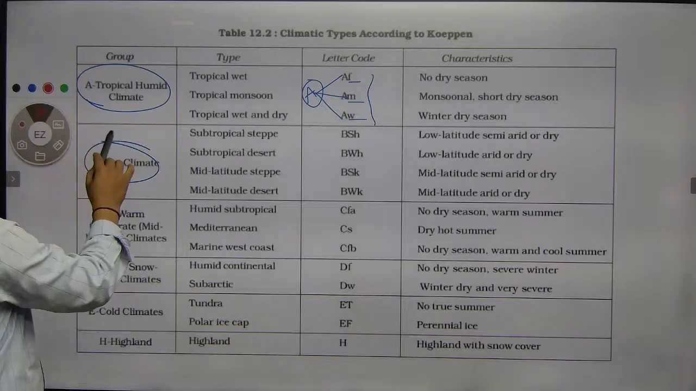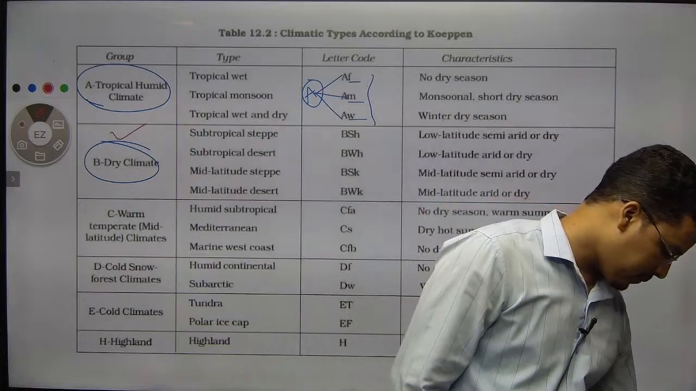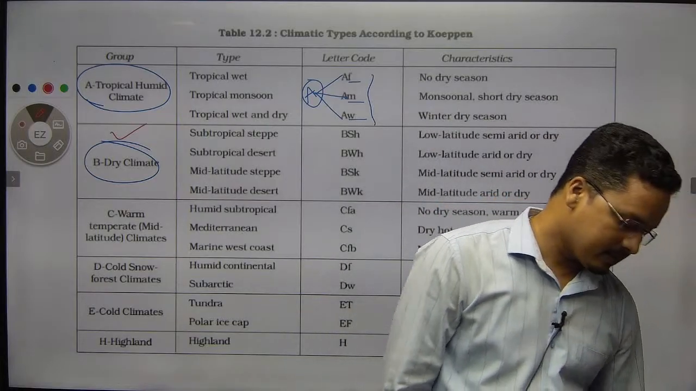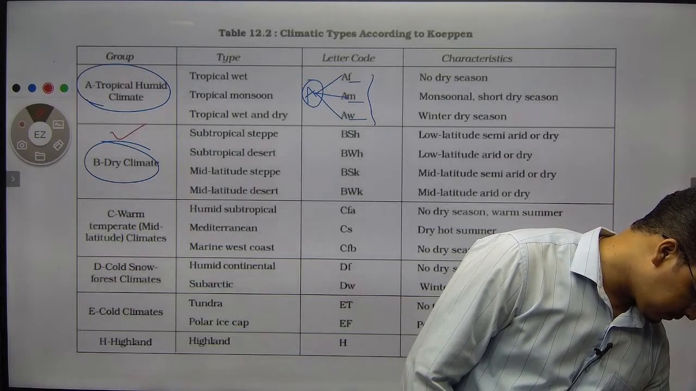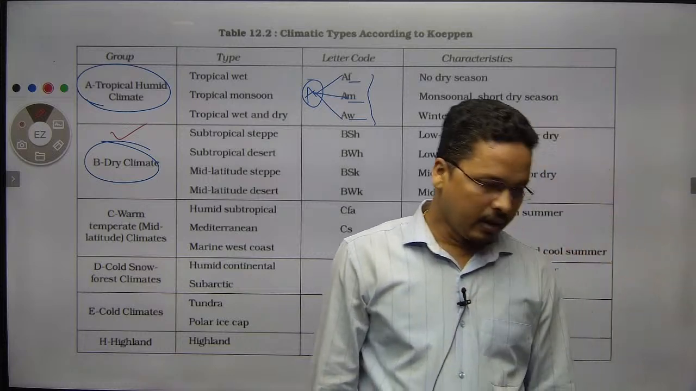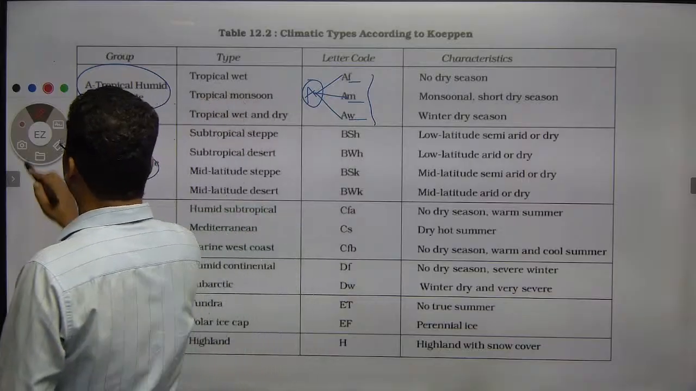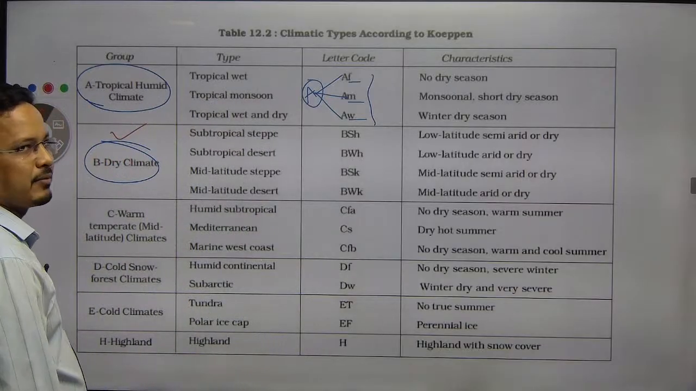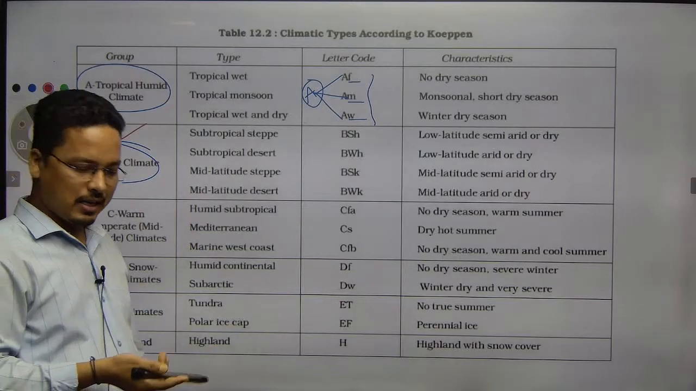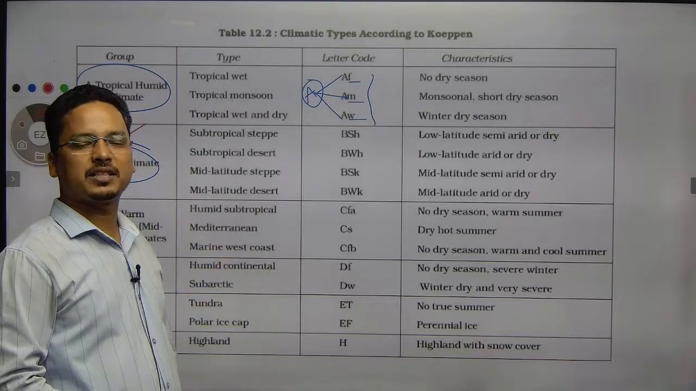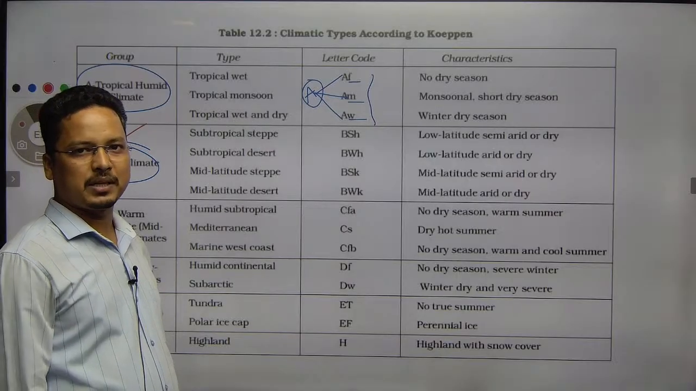When I say B type of climate, it means what? It's a dry type of climate. When I say dry type of climate, that means what? Where dry means your evaporation is more than the precipitation. That is why it is dry type of climate. Evaporation is more than the precipitation, right?